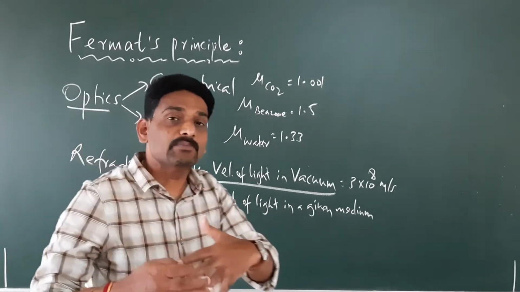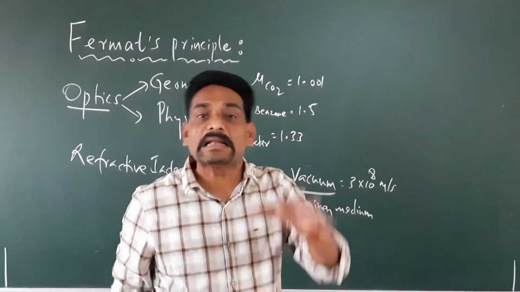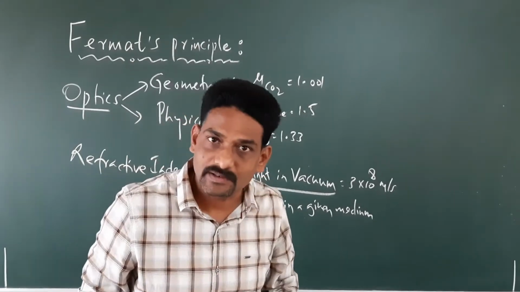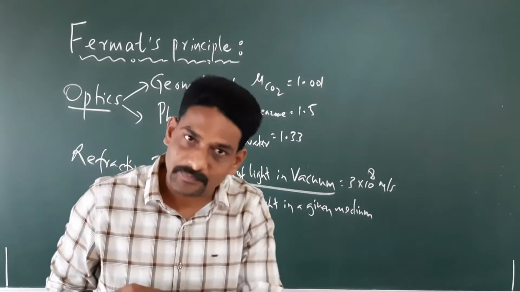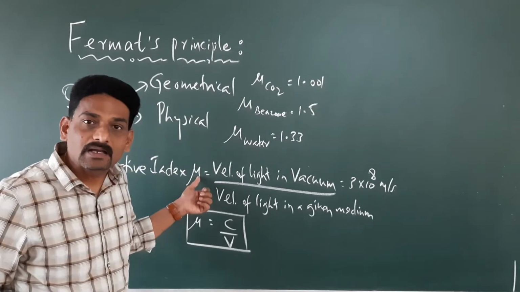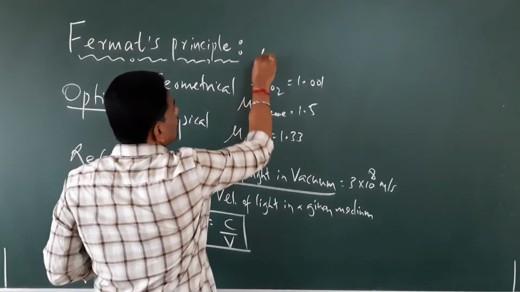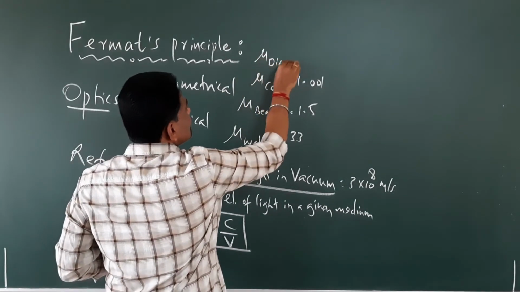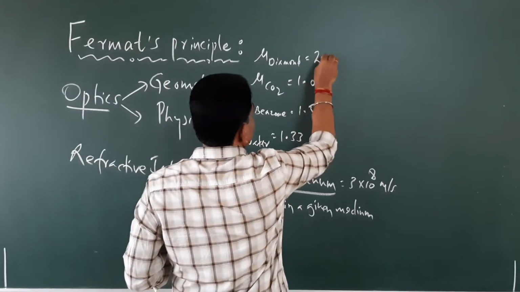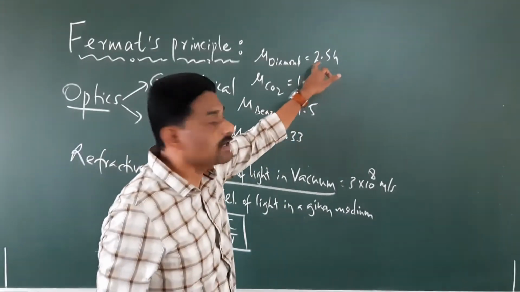Then if you go from a liquid medium to a solid medium, what happens? Again the velocity of light decreases further, because in a solid medium the molecules are held tightly together. As a result, the refractive index increases. For example, the refractive index of diamond is of the order of 2.54.